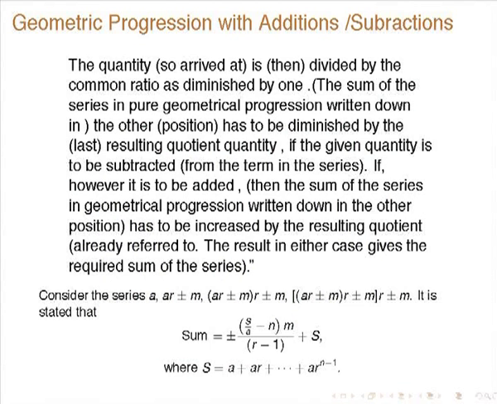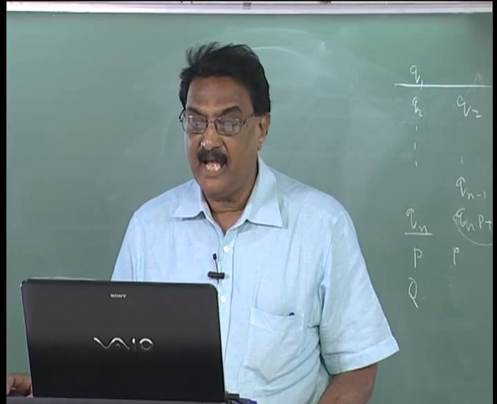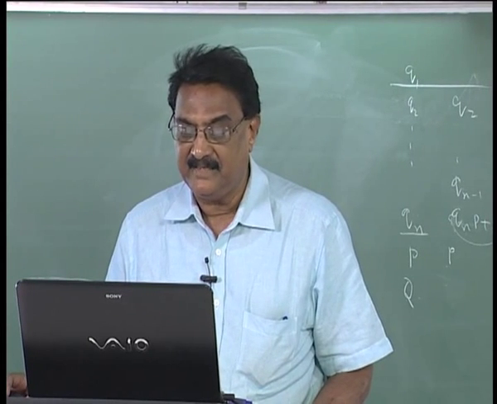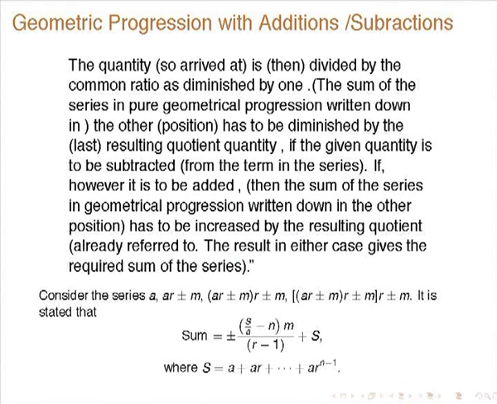Then he has given some more problems, various things, suppose you had a, ar, etc. So, then suppose you have a series, geometric, some series like this, the first term is a, the second term is ar plus or minus m. So, it is neither geometric nor arithmetic. You are multiplying by some quantity and then adding or subtracting something.